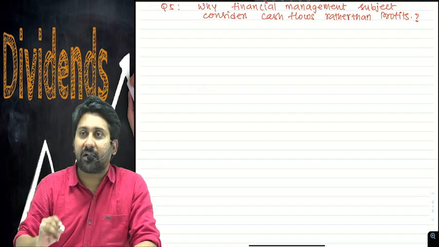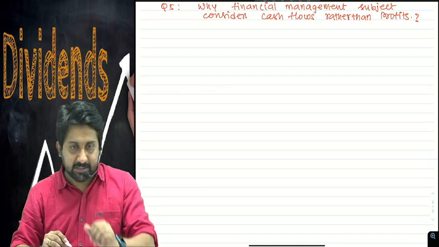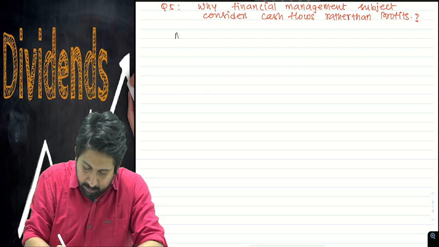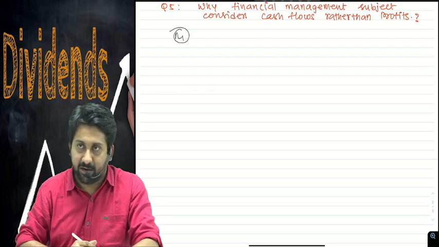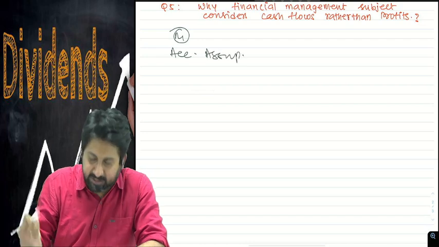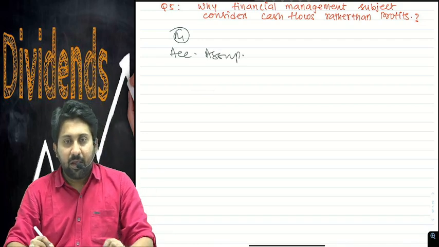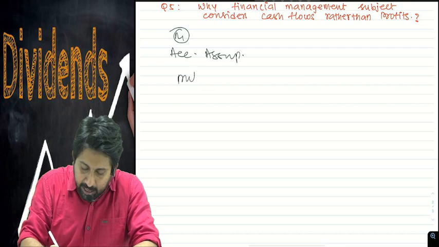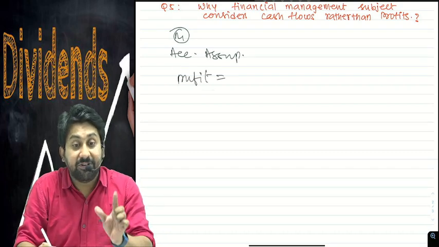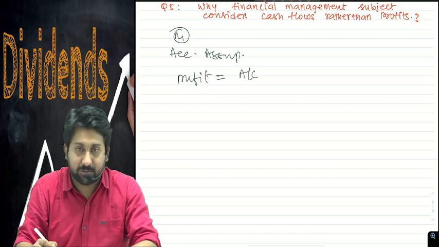Why are cash flows considered, why not the profits? Let me explain the concept clearly. Reason number 1: accounting assumptions. Means what? Profit is an element which is derived from the account books.